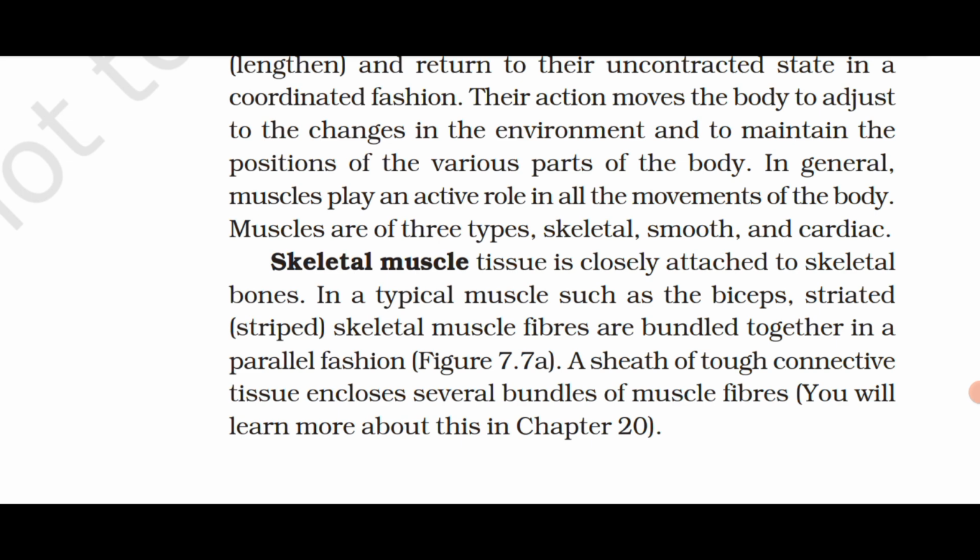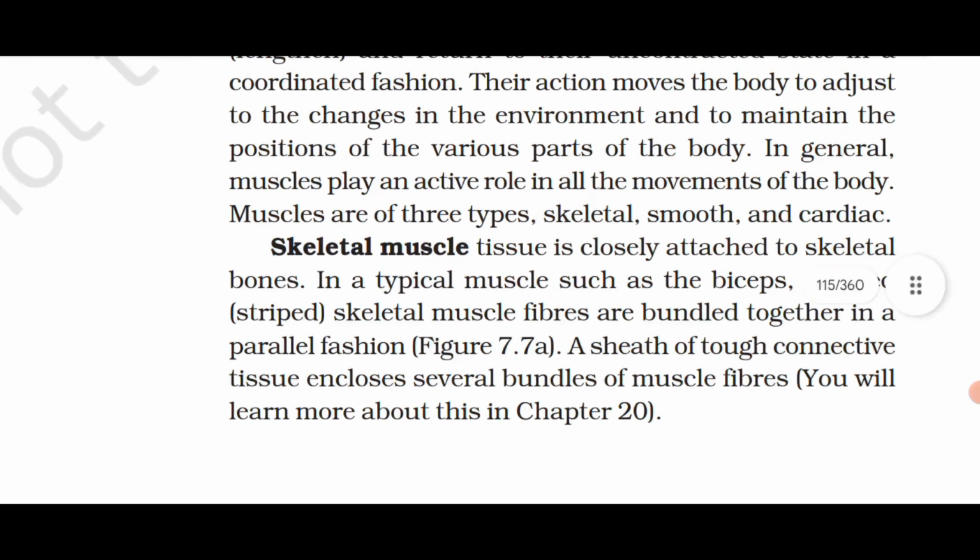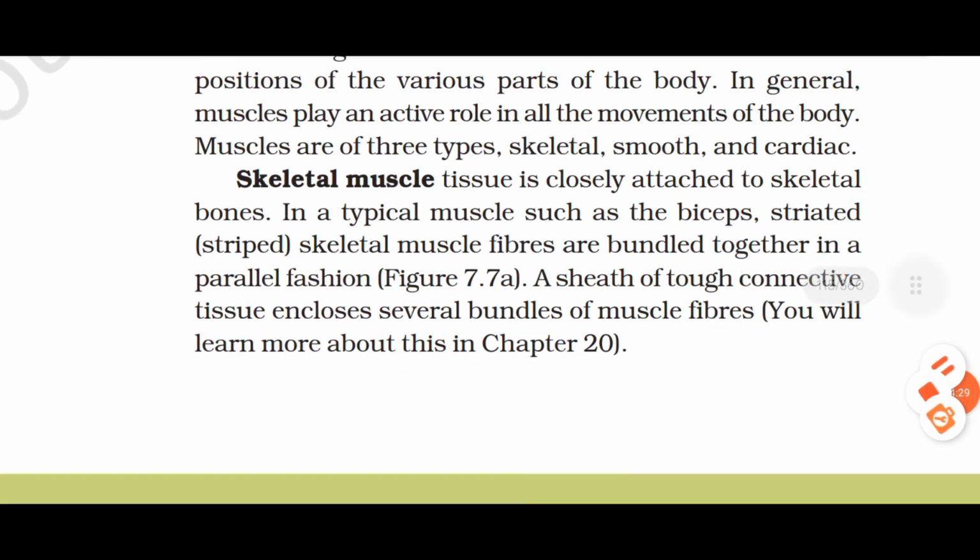Muscles are of three types: skeletal, smooth, and cardiac. Skeletal muscle tissue is closely attached to skeletal bones. In a typical muscle, such as the biceps, striated skeletal muscle fibers are bundled together in a parallel fashion. A sheath of tough connective tissue encloses several bundles of muscle fibers. You will learn more about this in chapter 20.